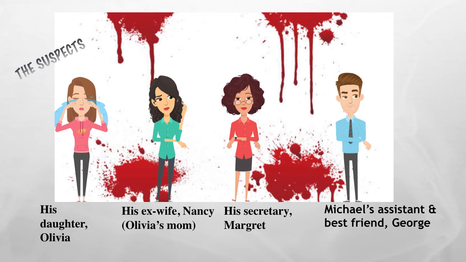Suspect 3 was Margaret, Michael's underpaid secretary, who has proved her dedication and loyalty but has resented Michael as well. Suspect 4 was George, Michael's best friend and assistant, who fell in love with Nancy and who has turned against Michael. All these suspects resented Michael, who was the victim, and all had motives. But who really killed Michael?